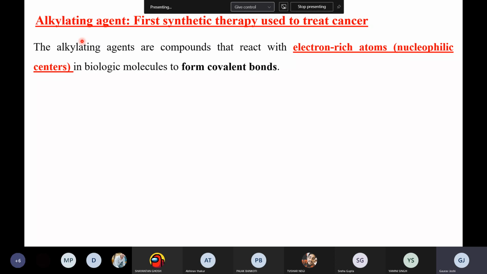They will be acting as the electrophile, and these compounds react with the electron rich atoms, right? Electrophile means electron loving species. So what will be the electron rich species? They will be the nucleophilic centers in the biological molecules, basically the DNA. So alkylating agents are compounds that react with the nucleophilic centers in biological molecules to form covalent bonds. This is the basic mechanism of how alkylating agents work.